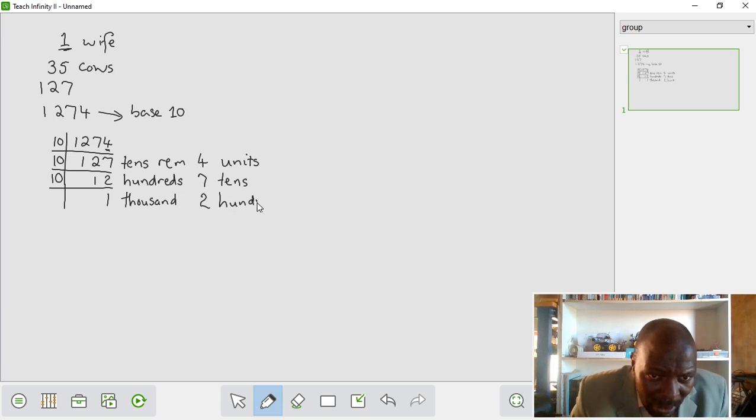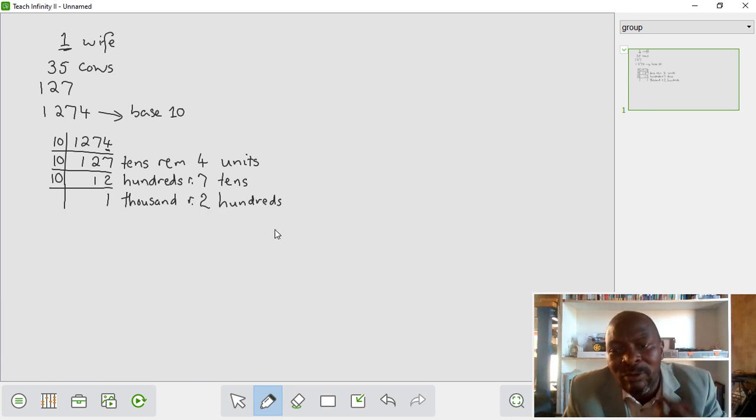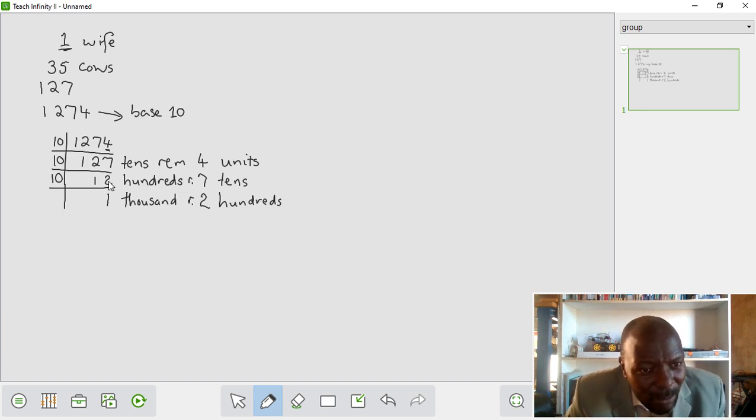Okay, so I've made a big mistake here. I've forgotten to indicate that this is a remainder in each case. So I just put R there to say remainder. Okay, remainder 7 tens, remainder. So when you divide, at each stage whatever remains gives us what we're trying to find those sets from. So we're trying to find the sets of thousands from hundreds. So our remainders are the hundreds that could not make those sets.